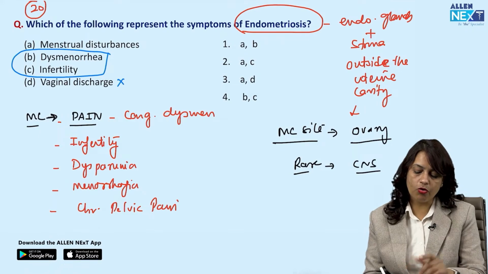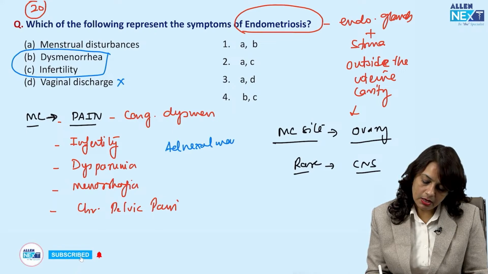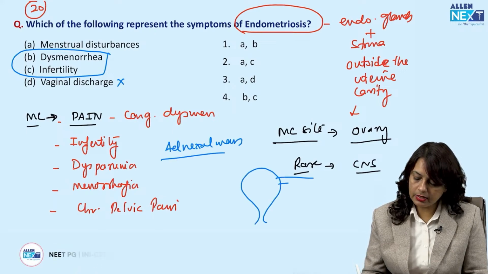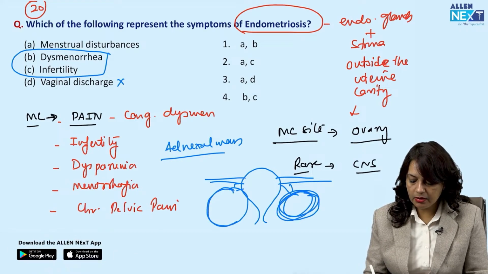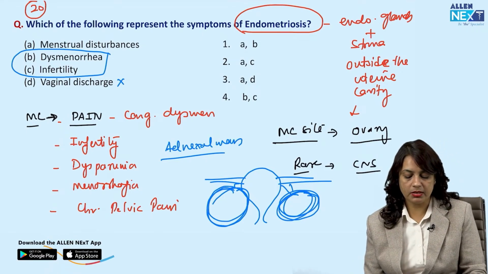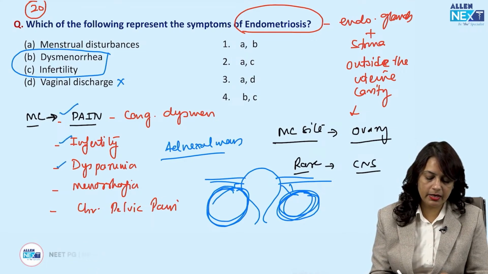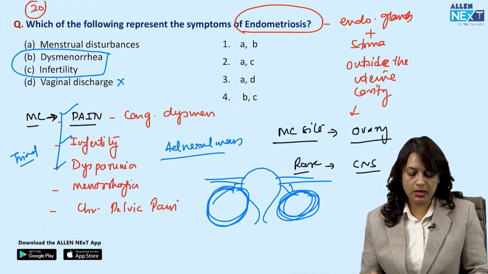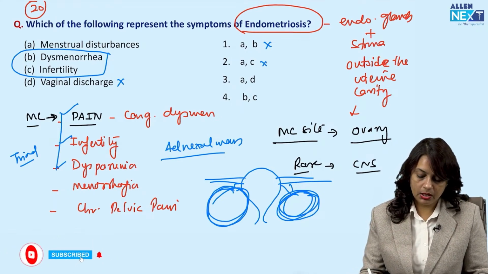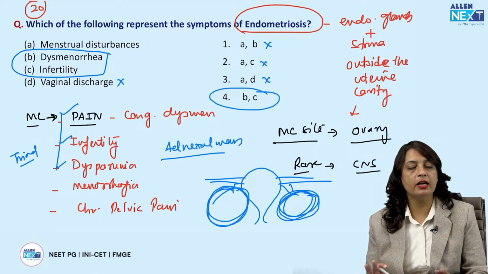Another presentation of endometriosis can be adnexal masses. Like this is the uterus and there are big chocolate cysts of ovaries. So it can be a presentation like adnexal masses. Among these, the classical triad is pain, infertility and dyspareunia. Okay, so let us see what are the options given to us. A and B, no. A and C, no. A and D, no. So the correct answer is B and C, that is dysmenorrhea and infertility.